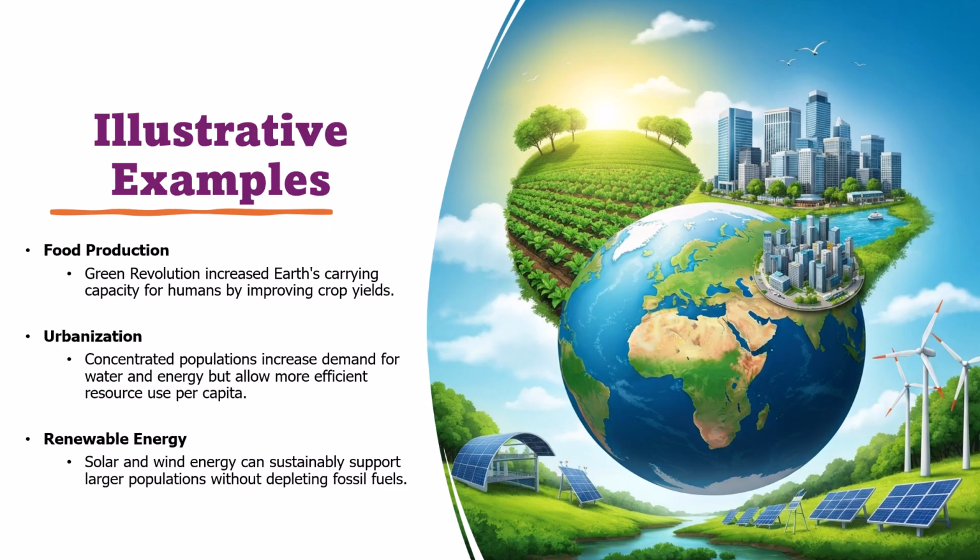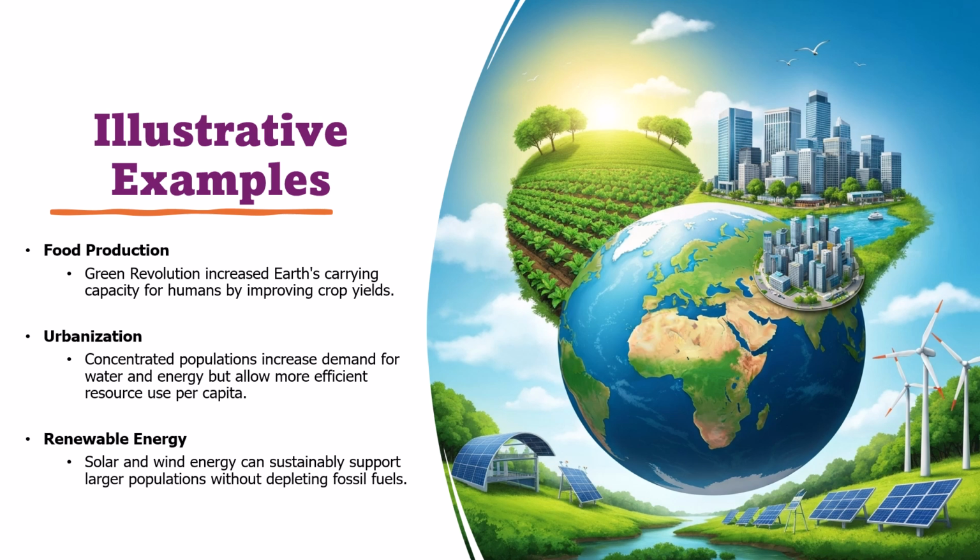Let's look at some illustrative examples of how humans influence Earth's carrying capacity. First, food production. The Green Revolution dramatically increased crop yield, allowing the planet to support more people. Second, urbanization. While concentrated populations increase demand for water and energy, cities can also use resources more efficiently per capita.